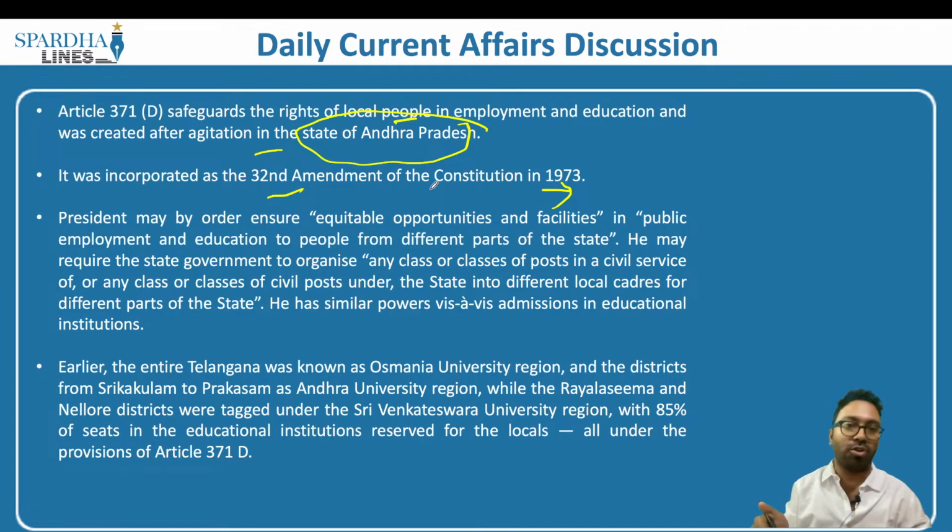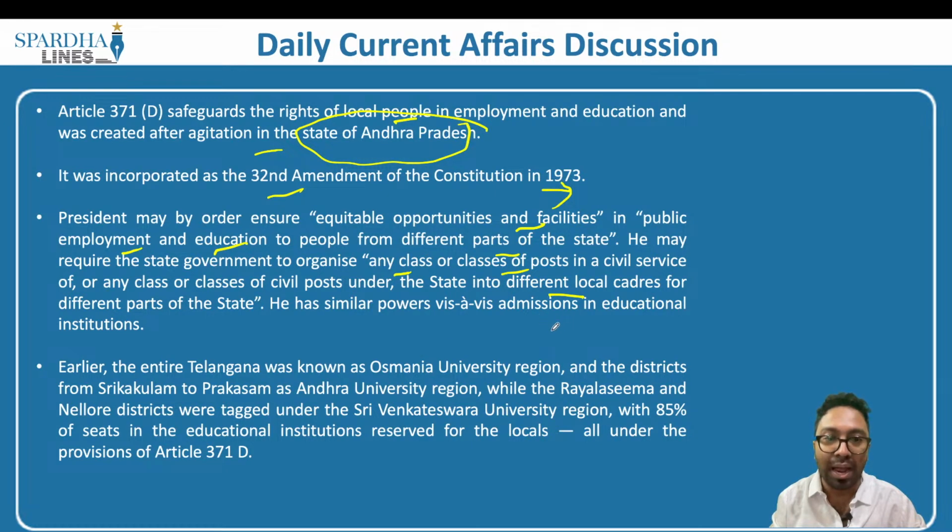What does it speak about? The President may by order ensure equitable opportunities and facilities in public employment and education to people in different parts of the state. He may require the state government to organize any class or classes of posts in a civil service, or any class or classes of civil posts under the state, into different local cadres for different parts of the state. He has similar powers vis-a-vis admissions in the educational institutions.